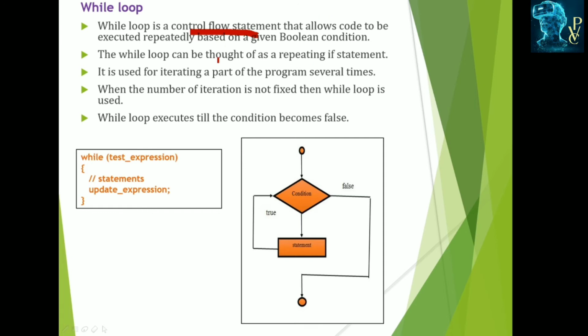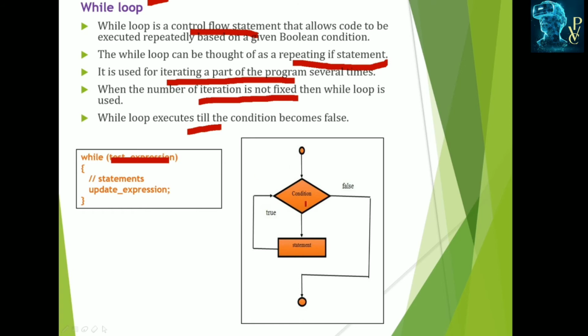This is similar to a repeating if statement, and it is used for iterating some part of the program several times based on some expression. When the number of iterations is not fixed, this while loop can be used. While loop executes till the specified condition or test expression becomes false.